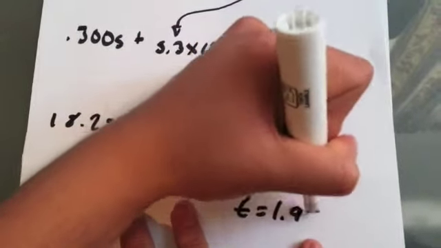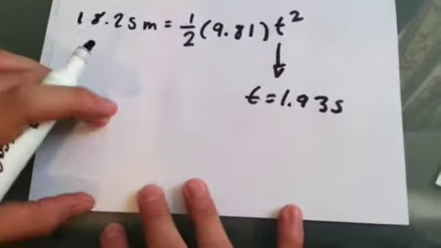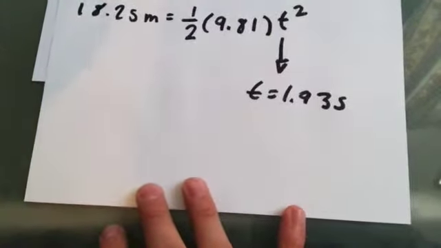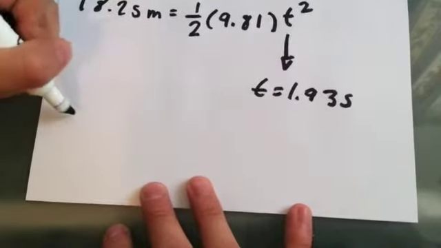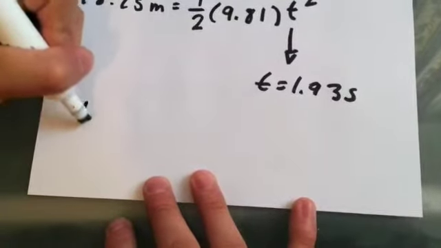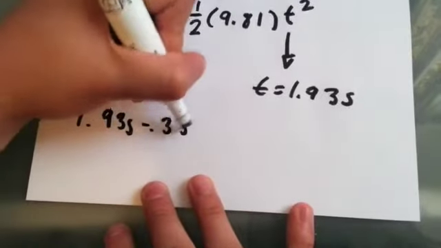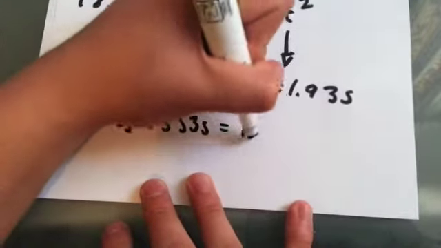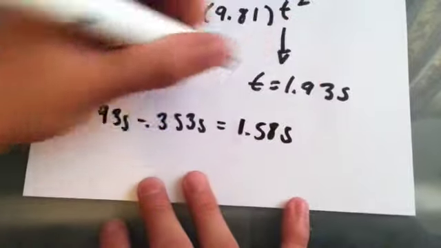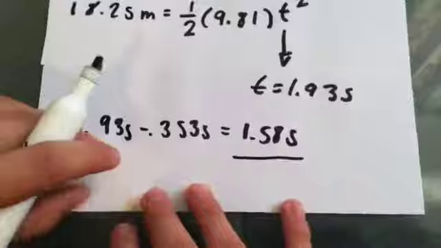Okay, the fall is a simple fall, so we can use the formula y equals 1/2 g t squared. So we add the appropriate data and we isolate for t. This results in 1.93 seconds. So the warning needs to be given at a certain time. As a next fundamental step, we subtract 0.353 seconds from 1.93 seconds, and this results in 1.58 seconds.